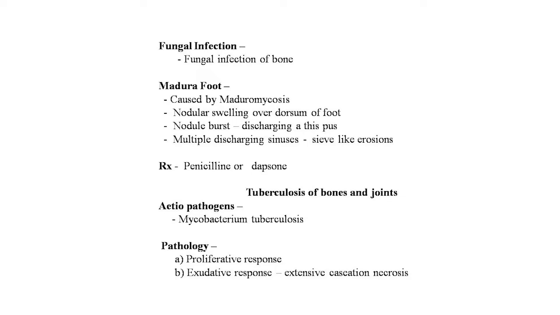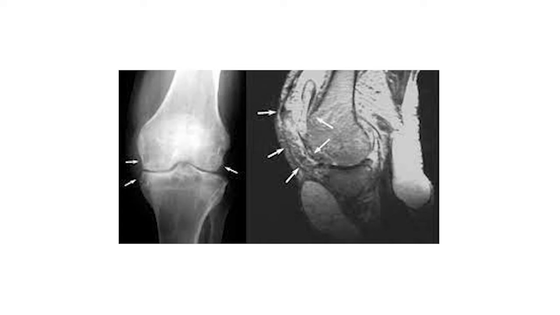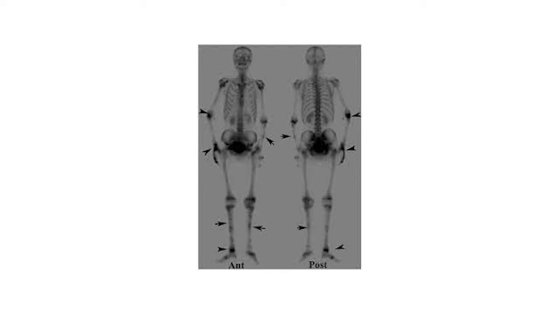Now the tuberculosis of the bones and joints. The etiopathogen is Mycobacterium tuberculosis. Pathology is a proliferative response, exudative response, extensive caseation, and necrosis. Dear students, here is a typical picture of the Madura foot. This is the tuberculosis of the bones and joints clearly seen. This is another image of the Madura foot, and this is another image showing the tuberculosis of the bones and joints. The dark black spot shows the tubercular spot.